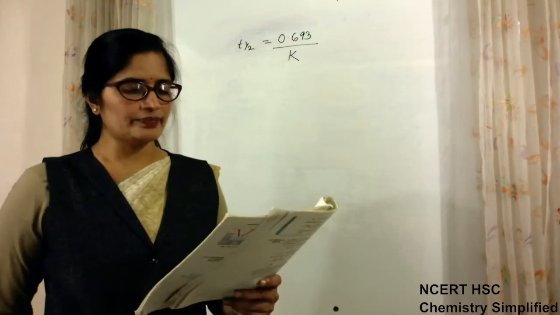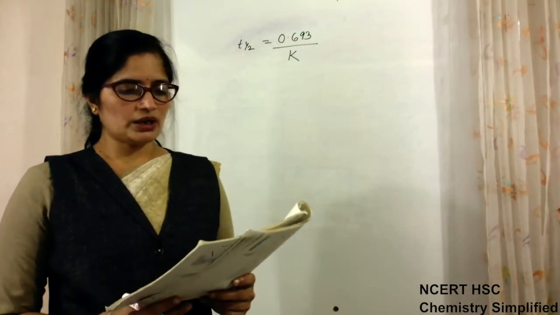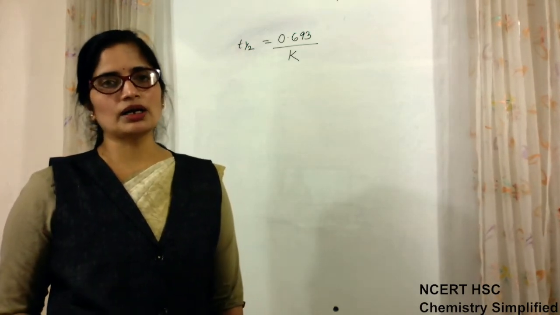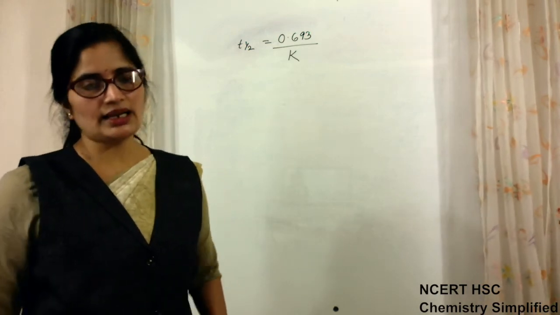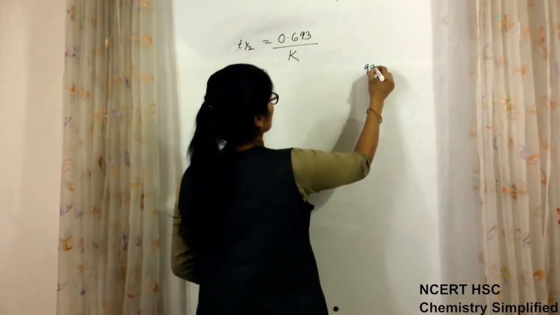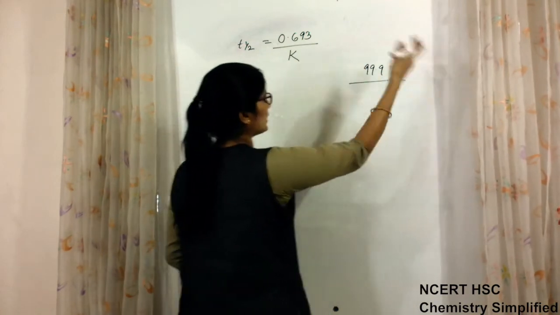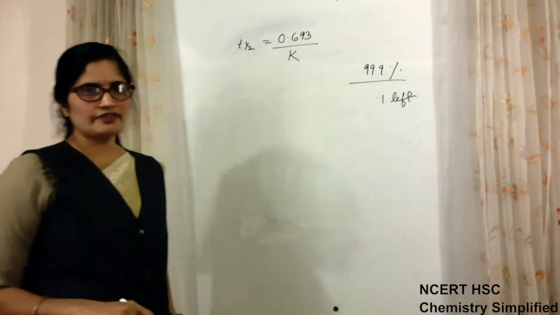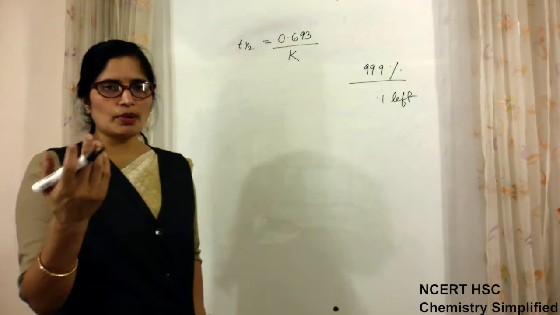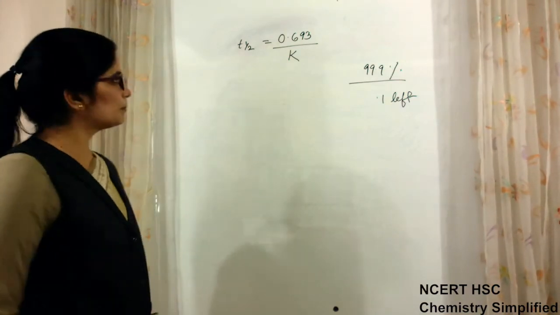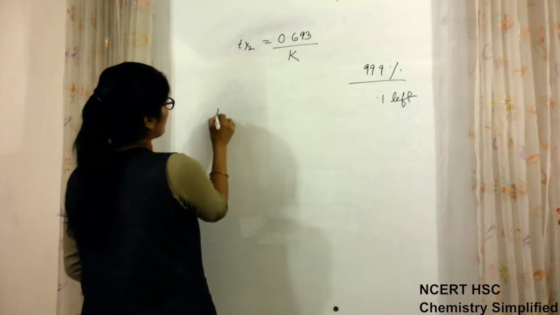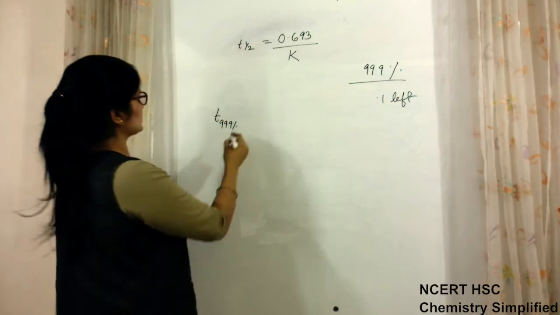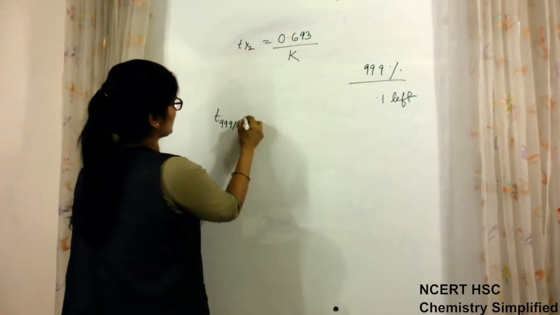Now they are saying that you have to show that the time required for completion of 99.9% of a reaction is 10 times the time required for half-life completion. So if the reaction is 99.9% complete, that means 0.1% is left. If 99.9% is complete, the amount of substance left is only 0.1%. So T half is this. Now T 99.9%, the time for this much completion of the reaction, while the time for half completion is given by